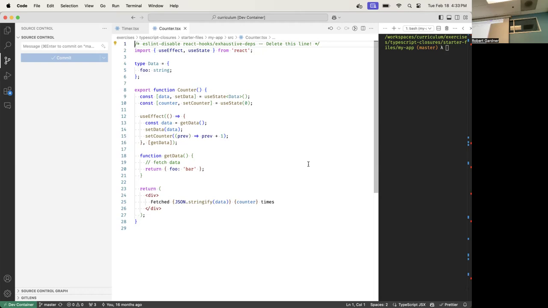How about this arrow function? It's in here, so we don't worry about it. This arrow function has three items in its backpack: getData, setData, and setCounter. Where's the next function we can do?